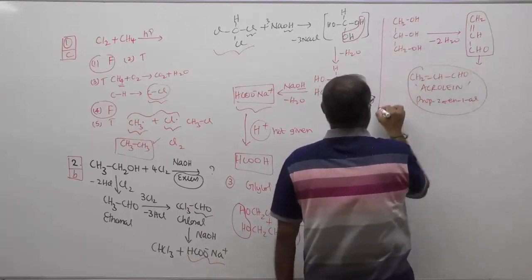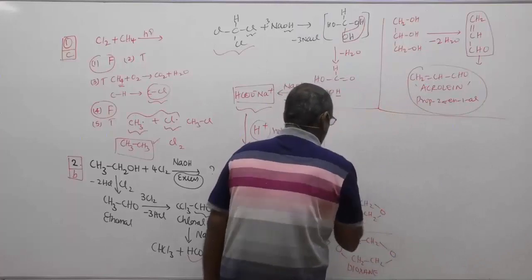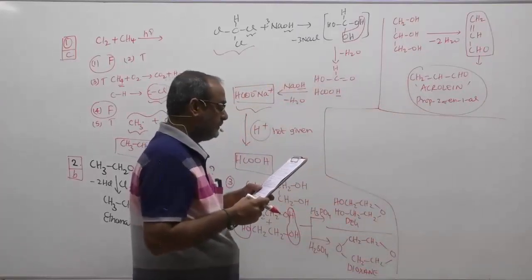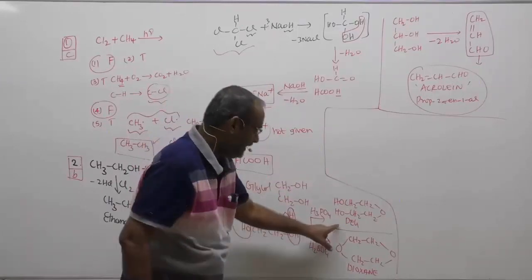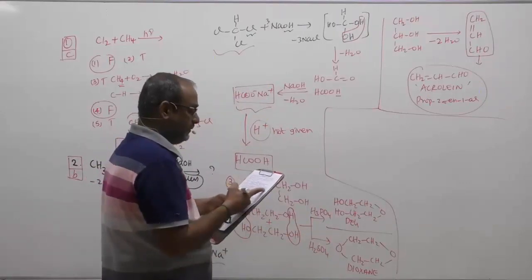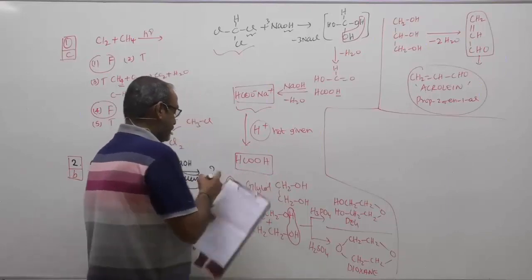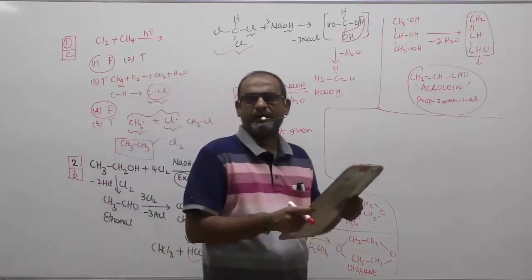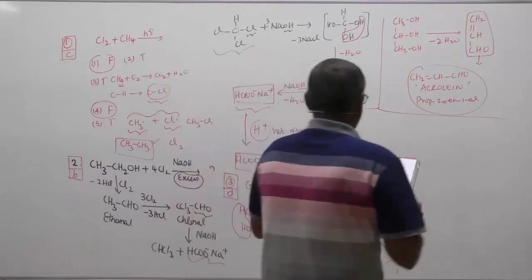So therefore, intramolecular dehydration of glycerol forms acrolein. And hence the correct option for question number 3 will be DEG or dioxane, and the corresponding acrolein. Hence the correct option will be option D. Option D for question number 3. Option D will be the correct option. That's about the idea of question number 3. Okay, right. Question number 4.